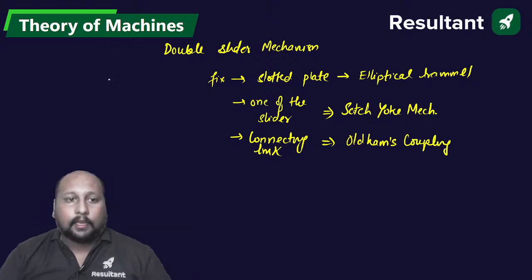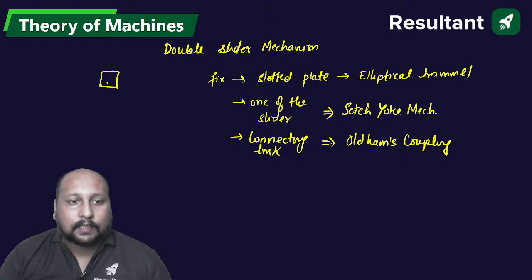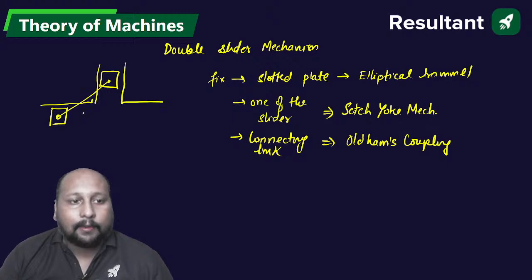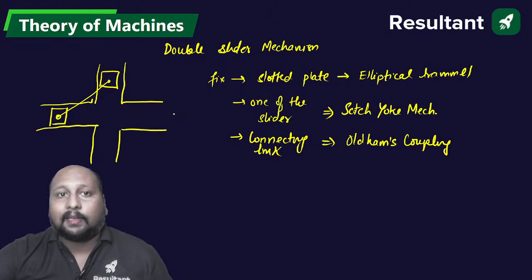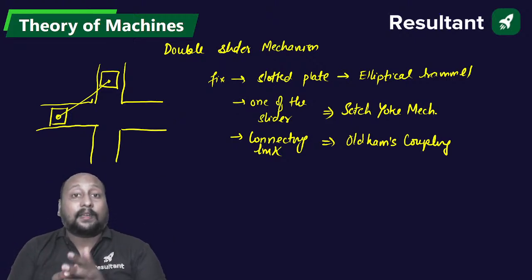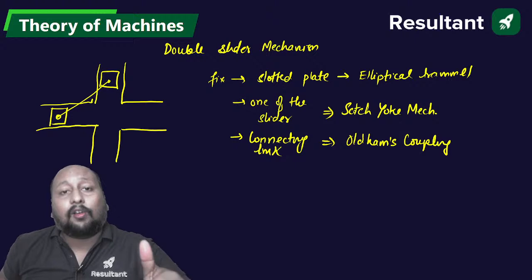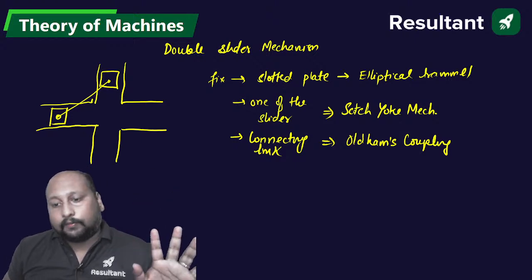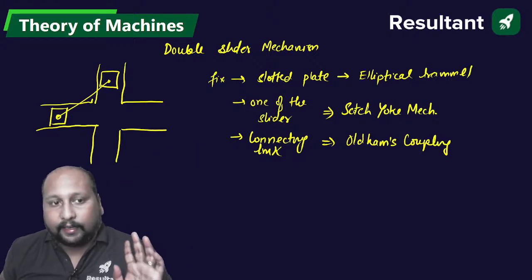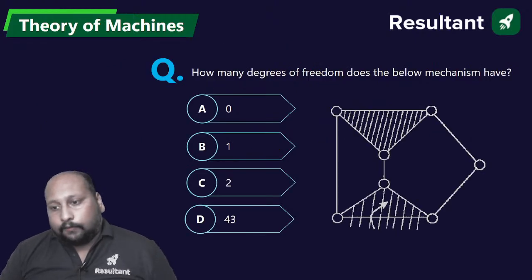If you try to draw it over here also, this is one slider, this is the connecting link, this is the second slider, and we have the slotted plate over here. Is this clear? It's very important. Maximum questions are expected from unit number 1, that is degree of freedom or inversions. Okay, very good, perfect. Next question.